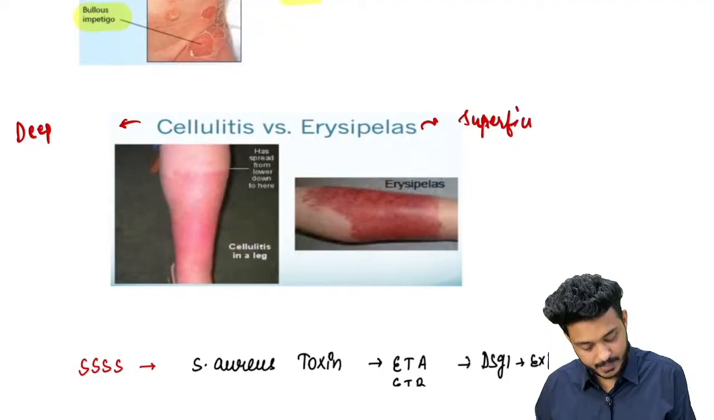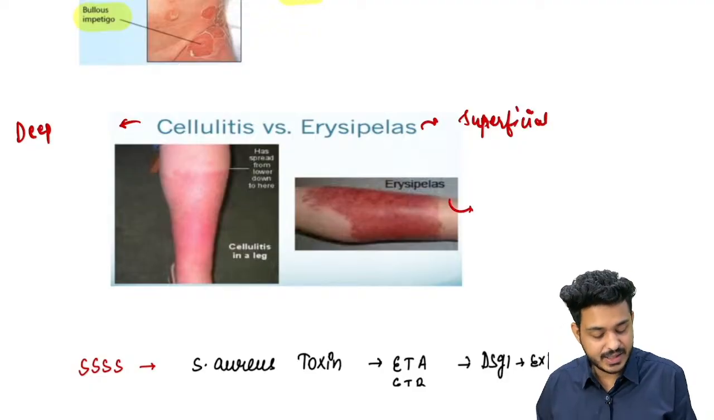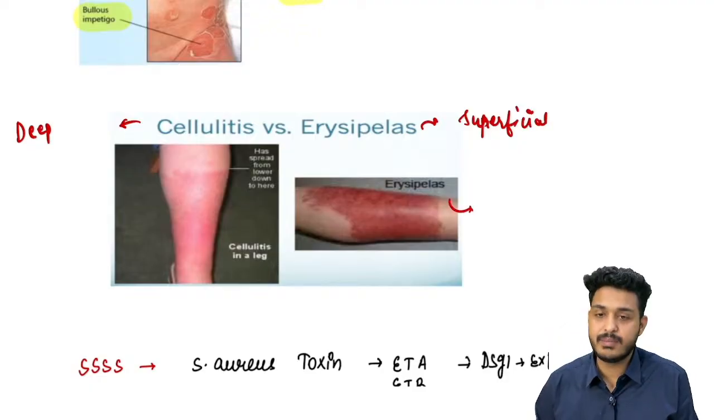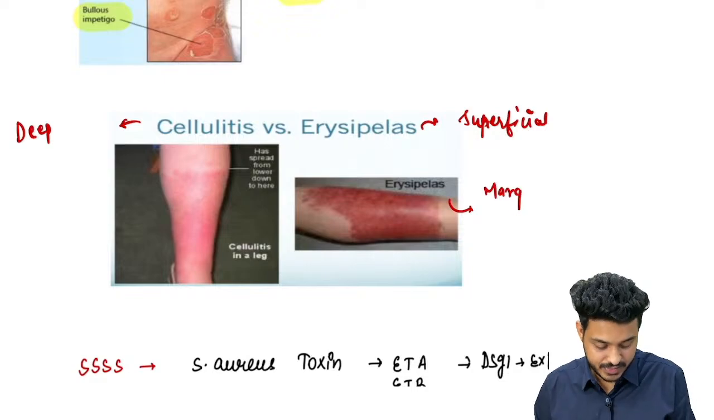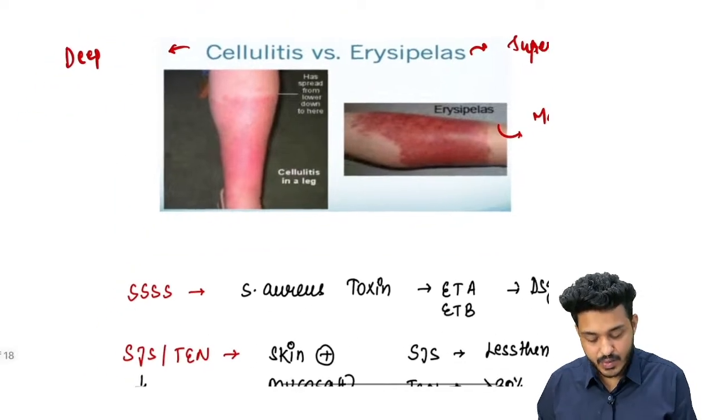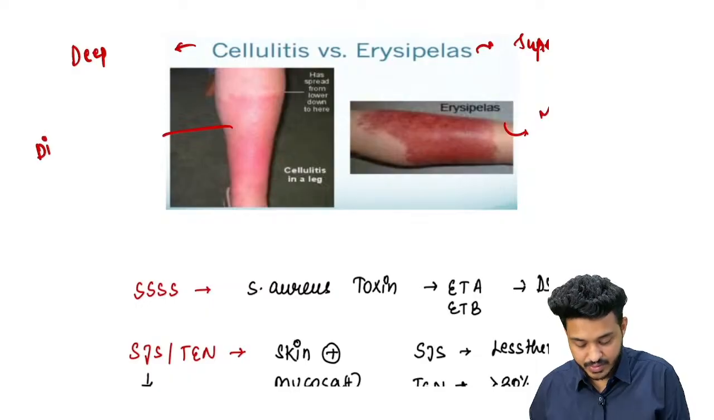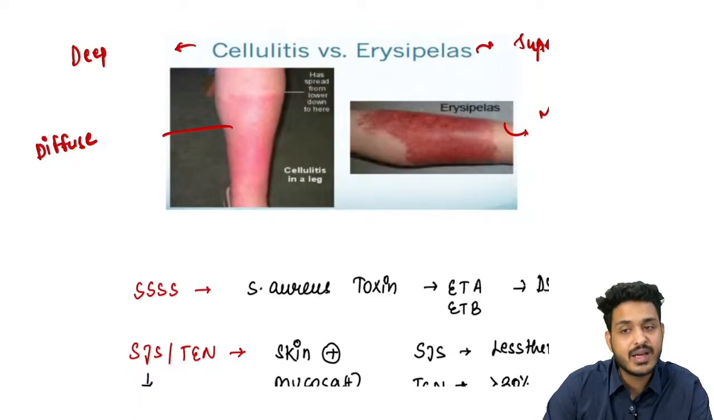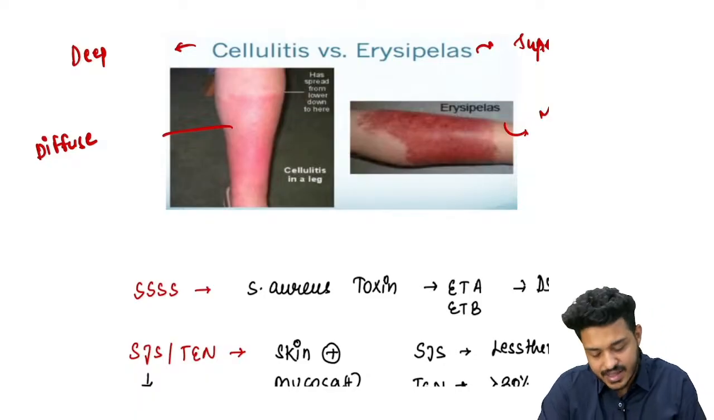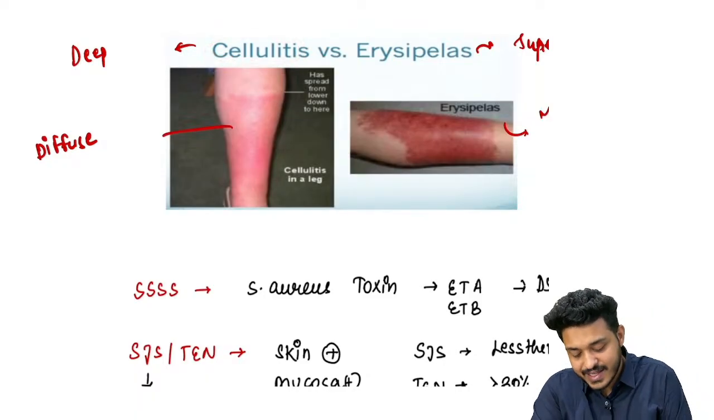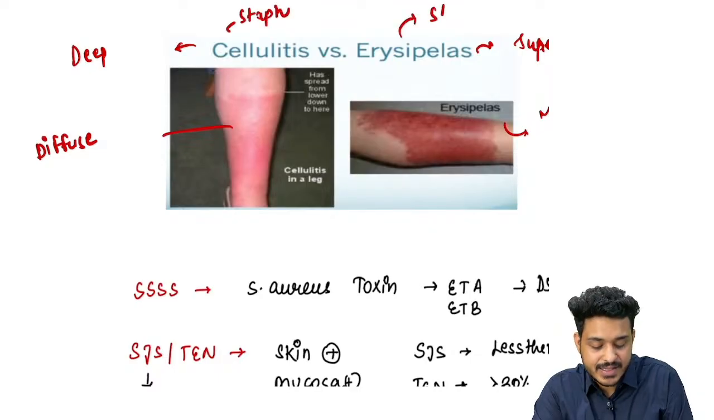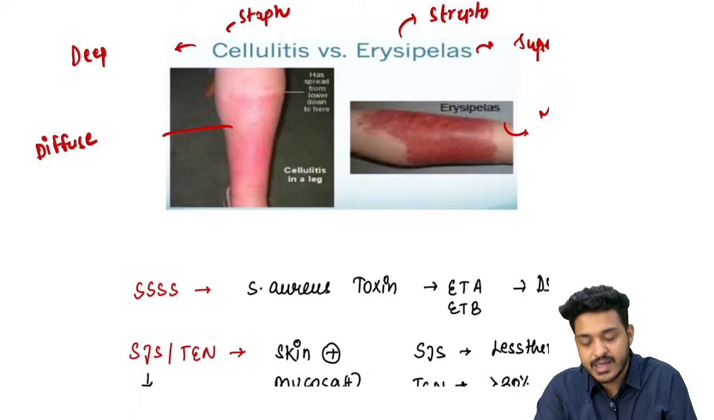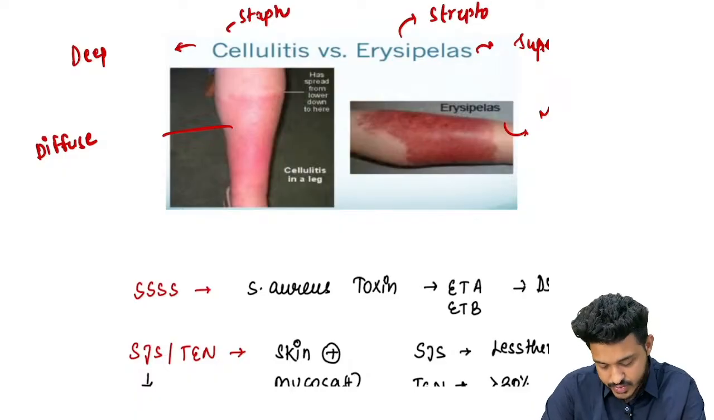Superficial, right? Here you can find demarcated margins, or margins that are easily visible. Whereas in cellulitis you will have diffuse margins. So this is how you can differentiate between these two important ones. Cellulitis is more commonly seen with the staph organism, whereas erysipelas is seen with strepto, right? These are the basic differentiating features you should remember.